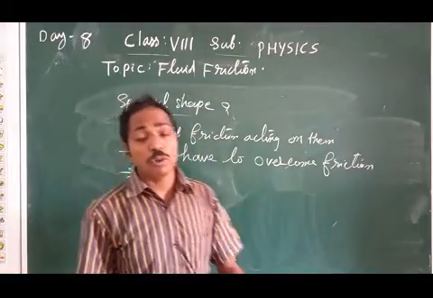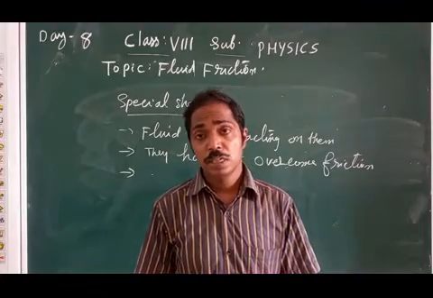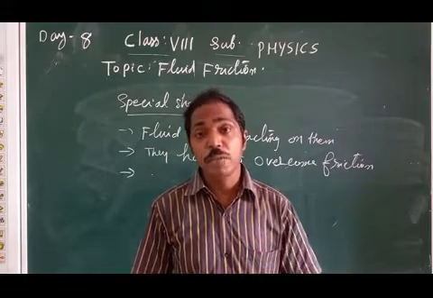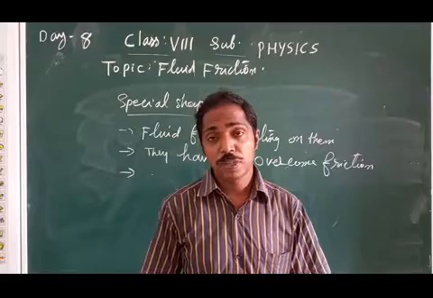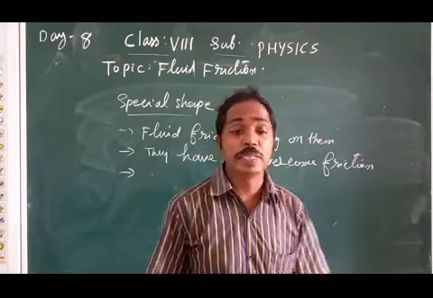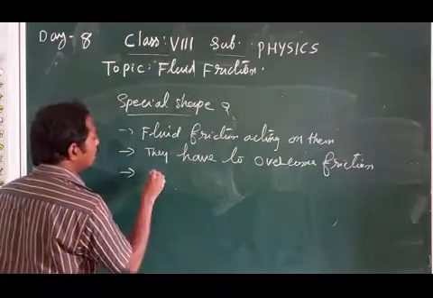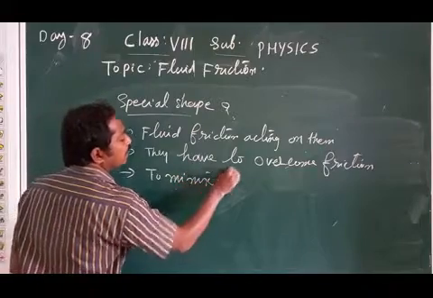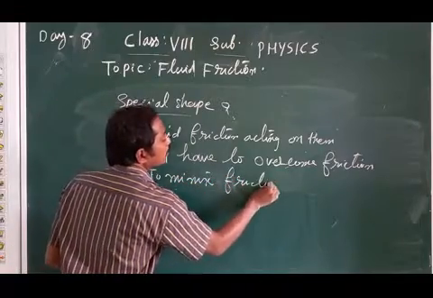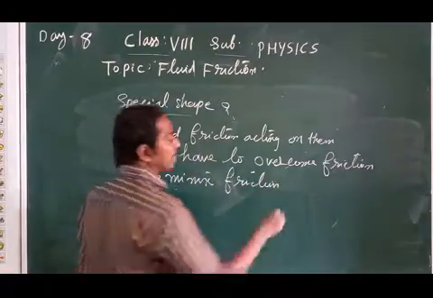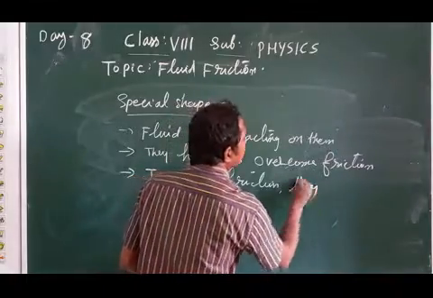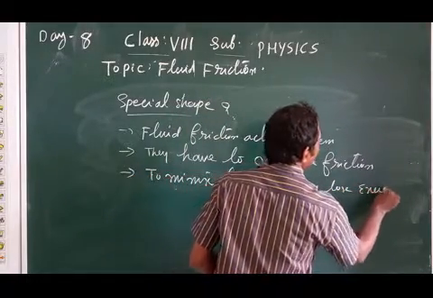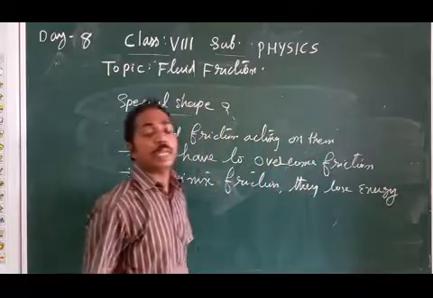Then, in this process, friction is to be minimized. To minimize friction, they lose energy.